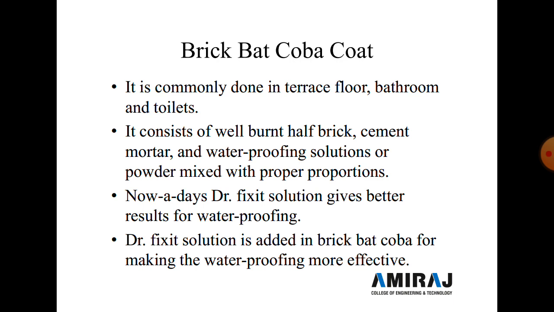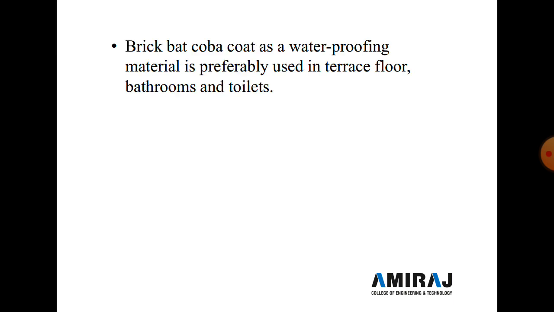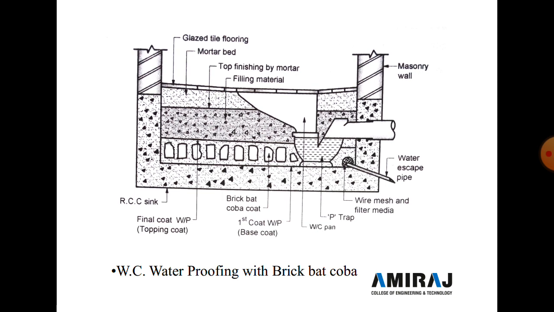So here brick bat coba coat as a waterproofing material is preferably used for the terrace floor, bathroom, and toilet. So here cross section of the different building component is given. So here first photograph you exactly see WC waterproofing with brick bat coba.